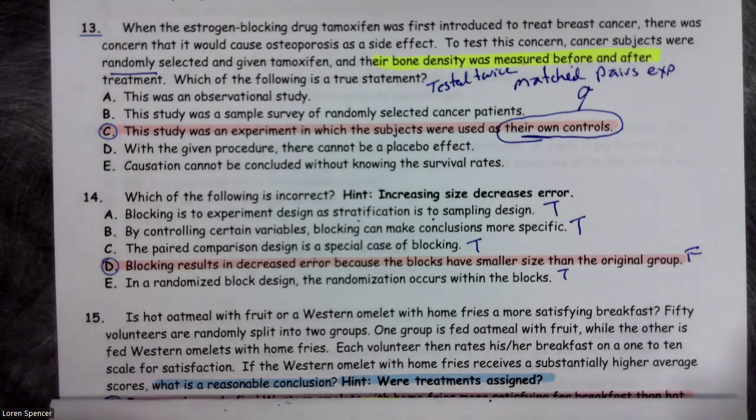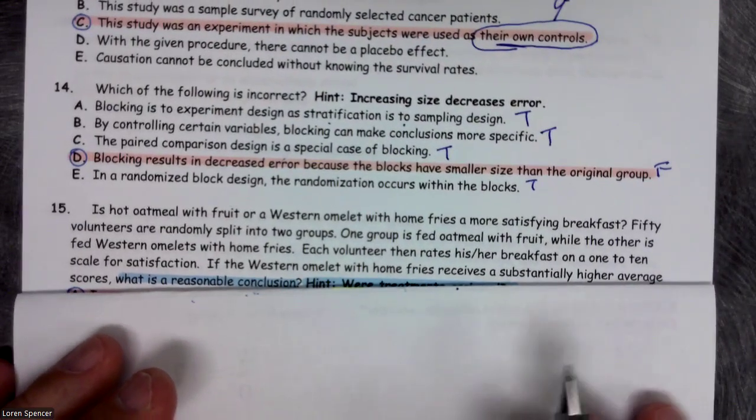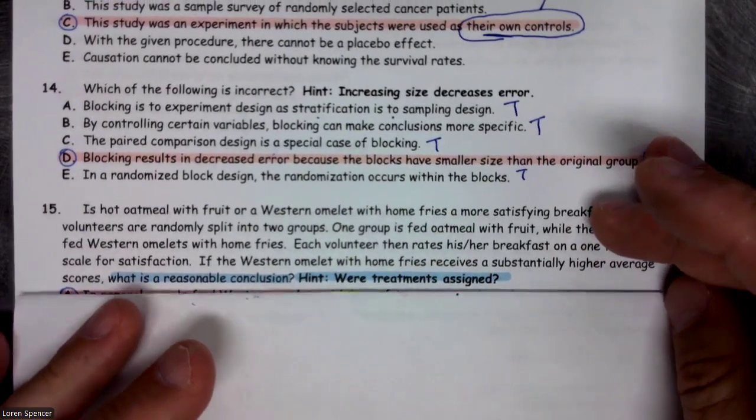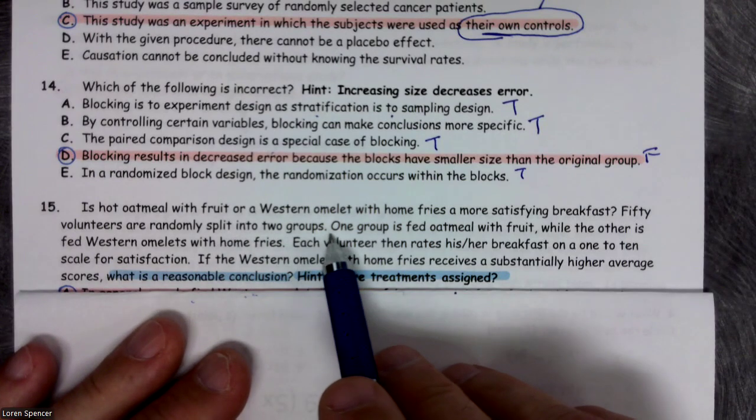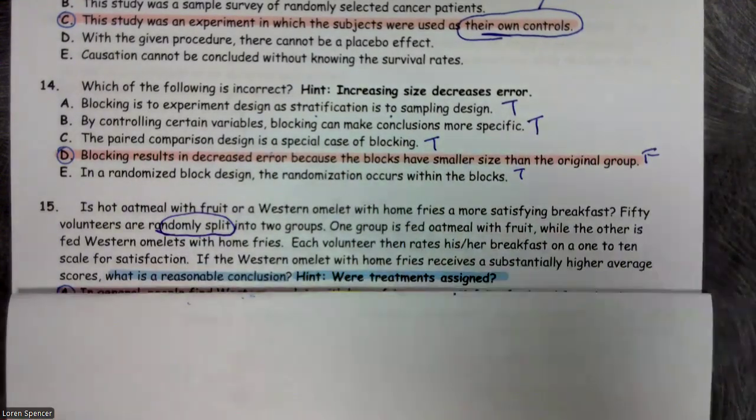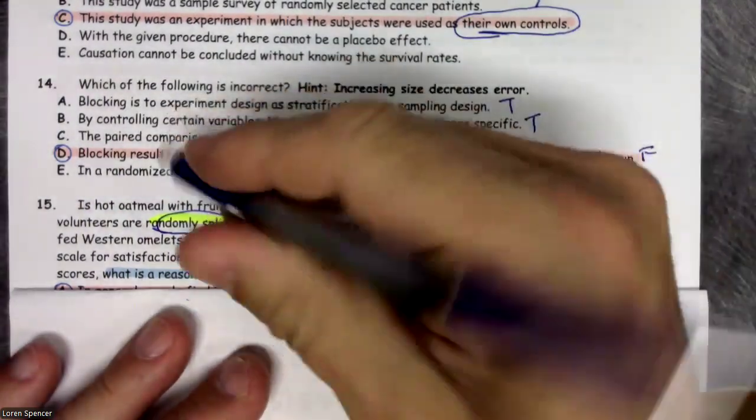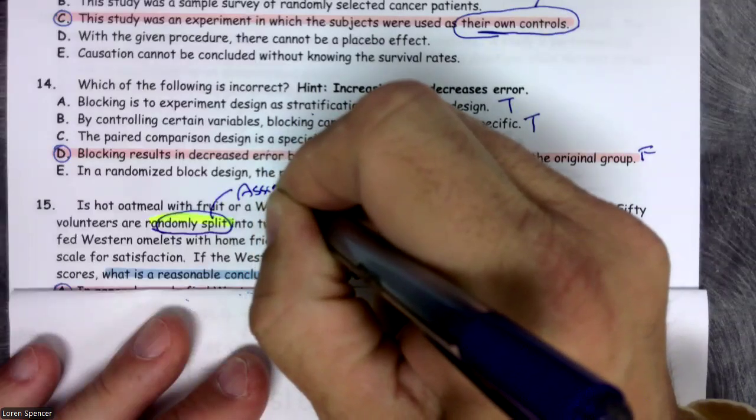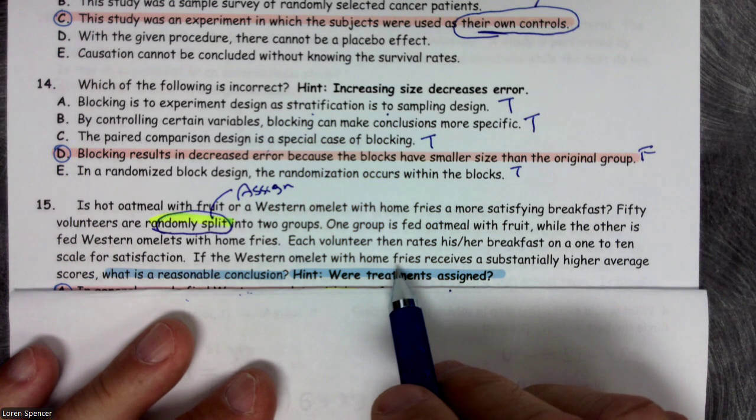All right, number 15. Is hot oatmeal with fruit or a Western omelet with home fries a more satisfying breakfast? 50 volunteers are randomly split into two groups. Well, I don't like that word split. That's tricky. But that's like using the phrase randomly assigned. Guess what? That makes this an experiment.